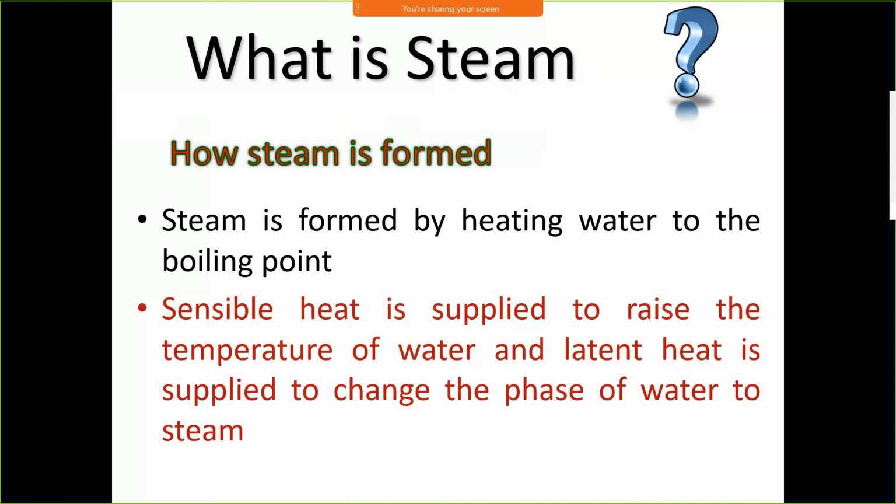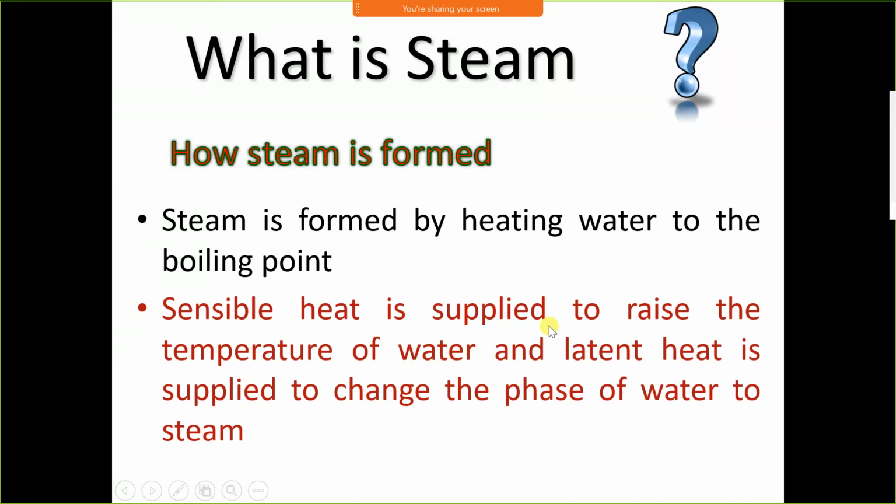In other words, the amount of heat required to raise the temperature of water from 0 degrees Celsius to the boiling point is called sensible heat.